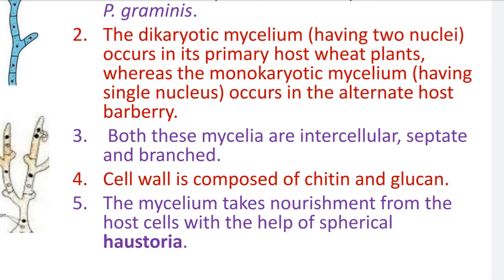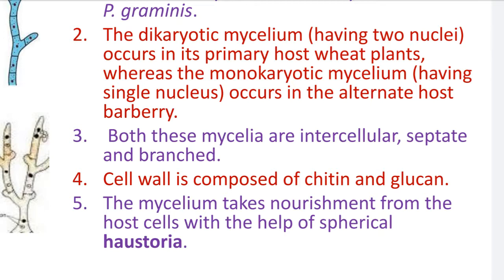Number 4. The cell wall is composed of chitin and glucan. This is the cell wall composition of the fungus Puccinia. The cell wall composition is chitin as well as glucan.